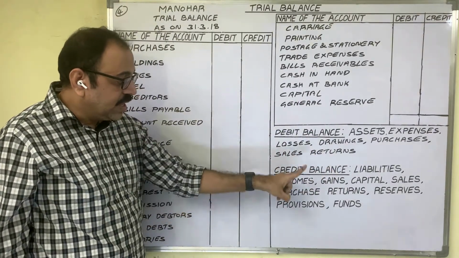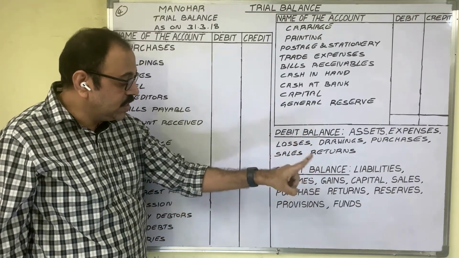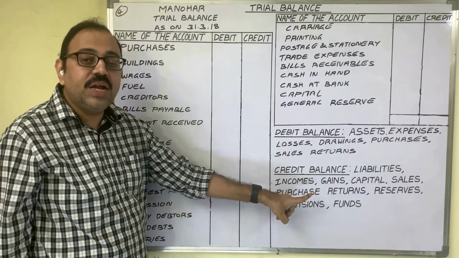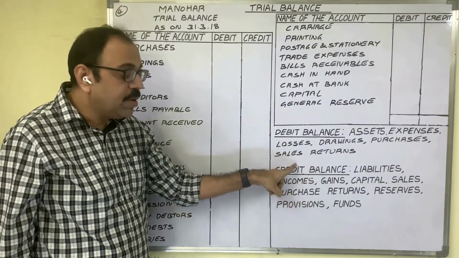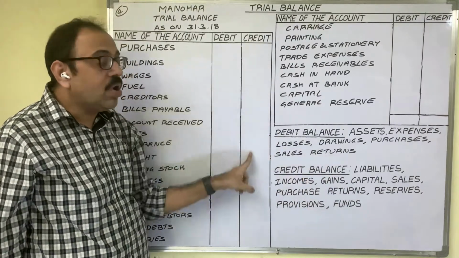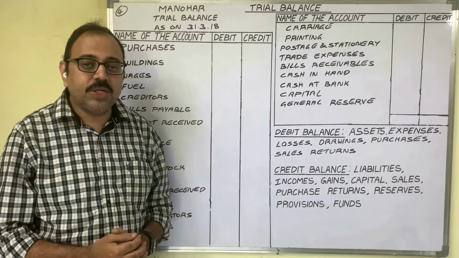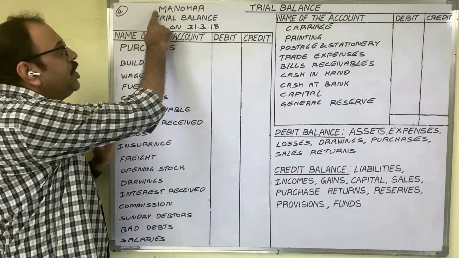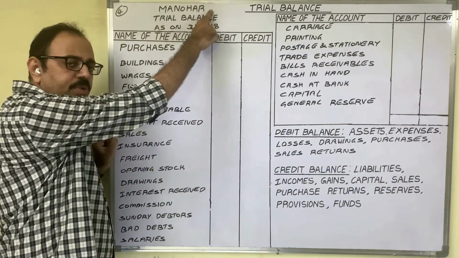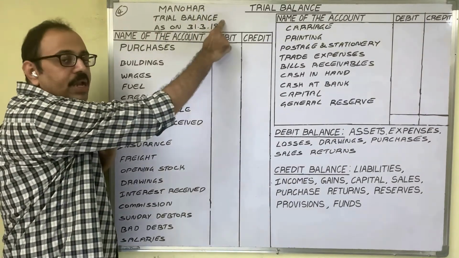Liabilities, incomes, gains, capital, sales, purchase returns, reserves, provisions, funds related accounts show a credit balance. If these accounts are given in the problem, in the credit column we have to write the amount. In Manohar's books we have to prepare the trial balance now. Therefore, first you have to write the owner's name. If the firm name is given, we should write the firm name. Below that, trial balance.